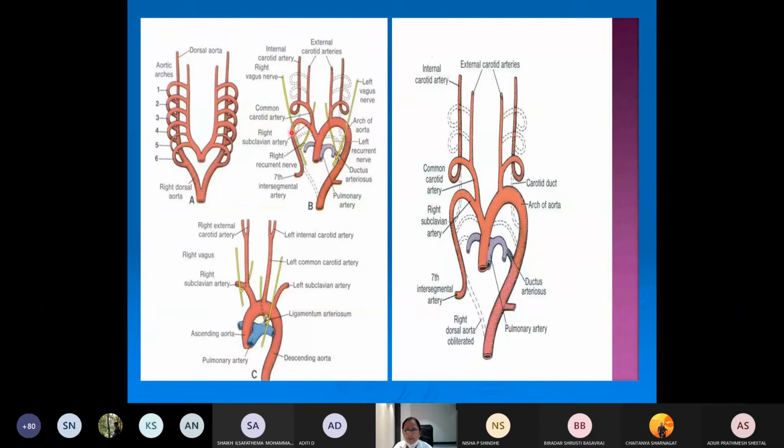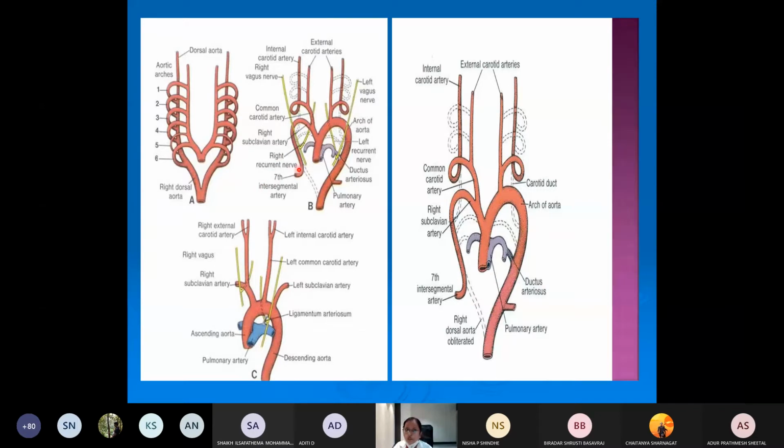Now later, simultaneously there will be development of the limb buds also. In order to supply nutrition to the limb buds, or to supply the remaining part of the body, there will be development of the body wall and of the intersegmental arteries. These are developed from the dorsal aorta. This is the intersegmental artery I am showing.